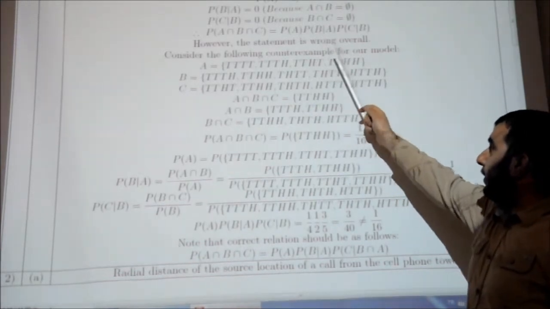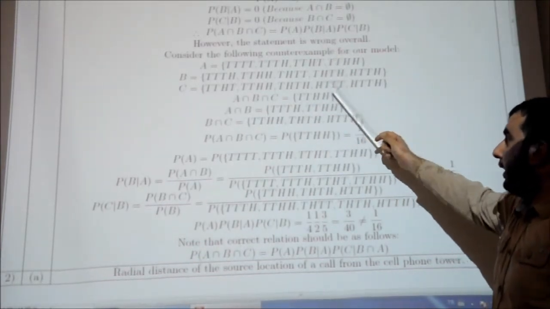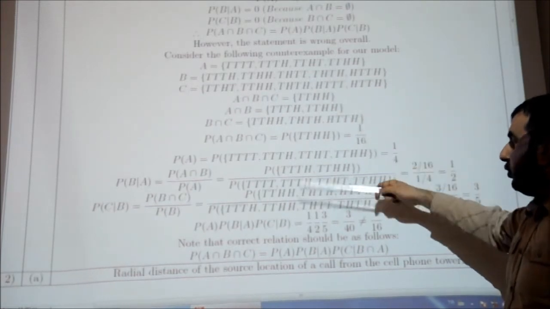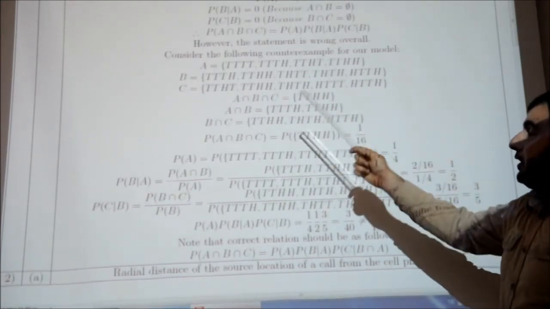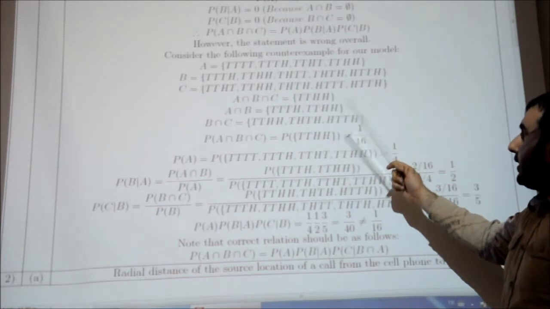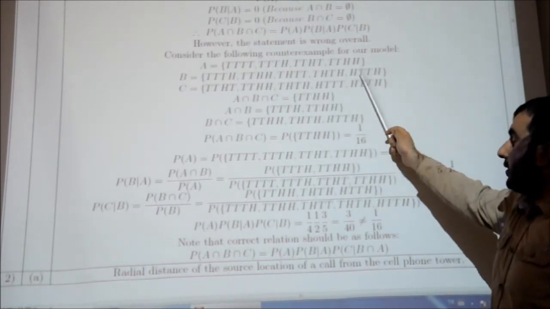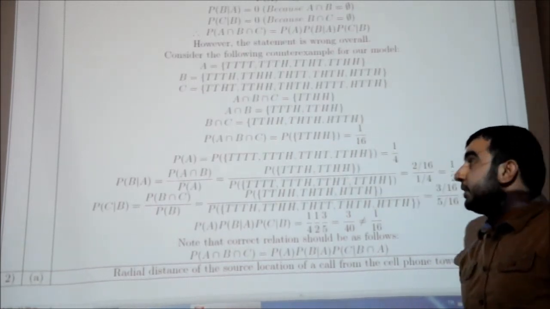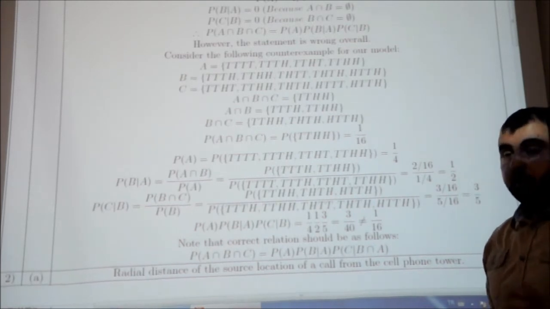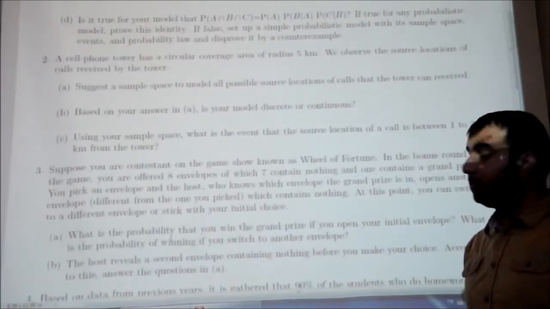If we define the 3 events like that, and if you follow this process, you will see that the identity given in part D is not satisfied for the 3 events. Therefore, we cannot say that the identity is generally true for any probabilistic model.